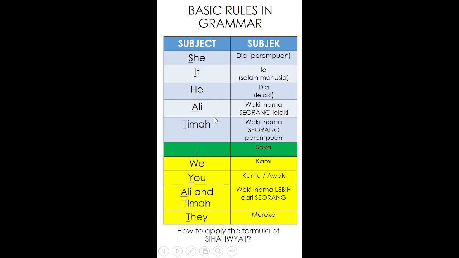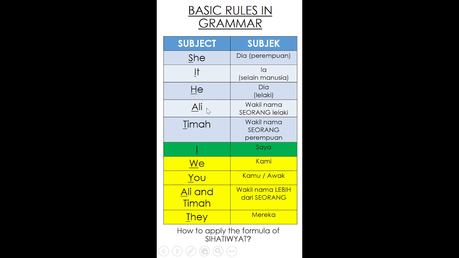Okay, for those who might have forgotten, the name is just to represent one singular name. Ali for a man or a boy, Tima for a girl or a woman. You can replace Ali with another man's name, another boy's name.